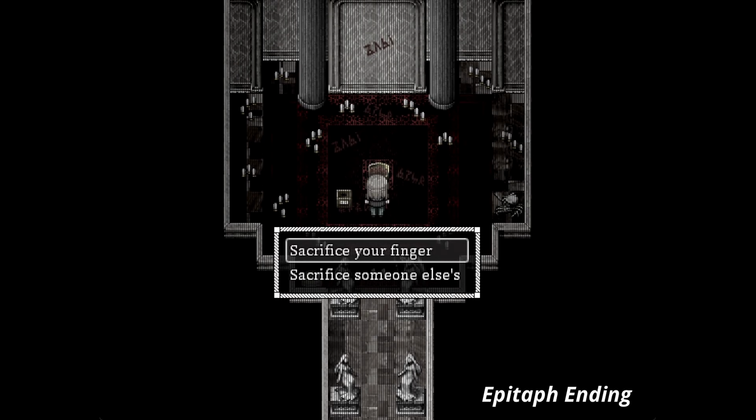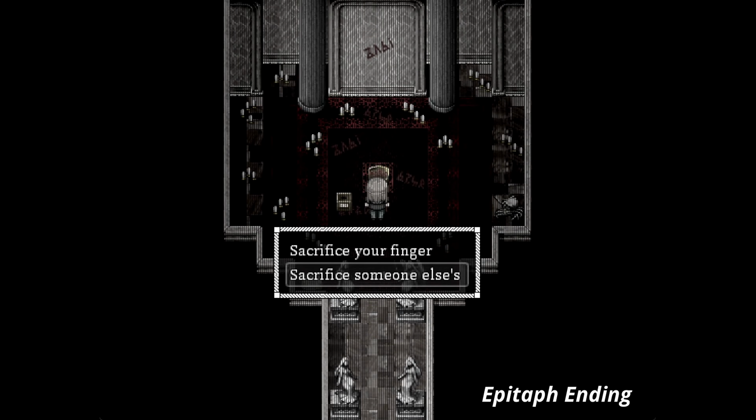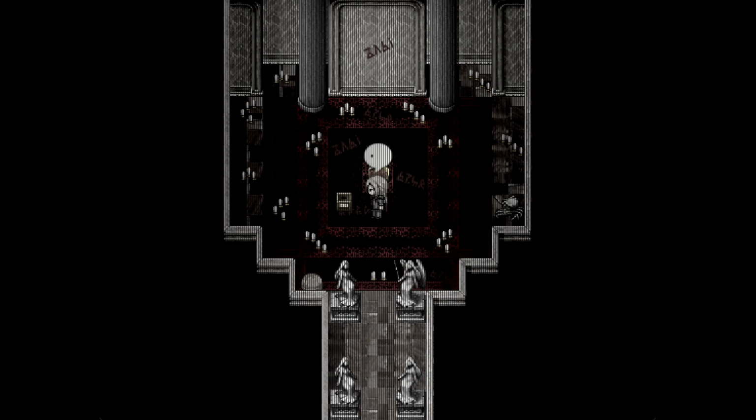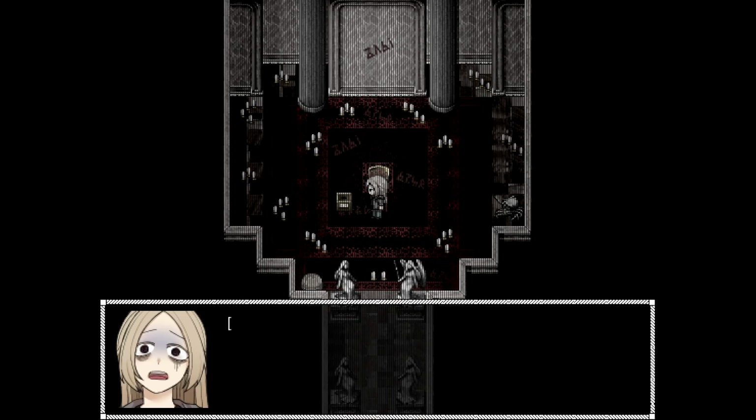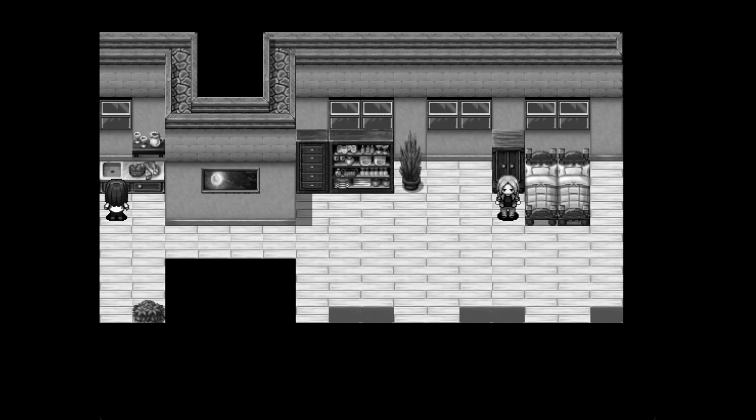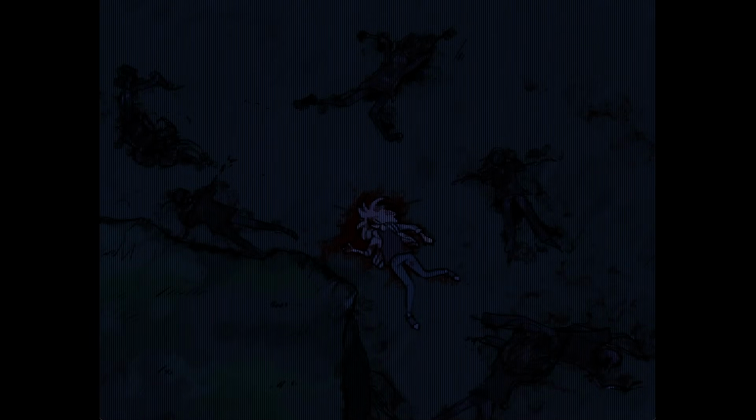In the ending titled Epitaph, if the girl questioned the stranger, she will eventually get fed up with her and reveal her identity. A fight breaks out and the girl manages to win against her other self and completes the ritual. However, instead of using her own finger as a sacrifice, the girl sacrificed her other self. The ritual then proceeds like in the true ending and succeeds. The girl is able to escape the mansion and the scene cuts to her back at home. But just before we thought things would end nicely, the scene abruptly changed to the girl lying face down on the ground. It's revealed here that she jumped off a cliff and killed herself.